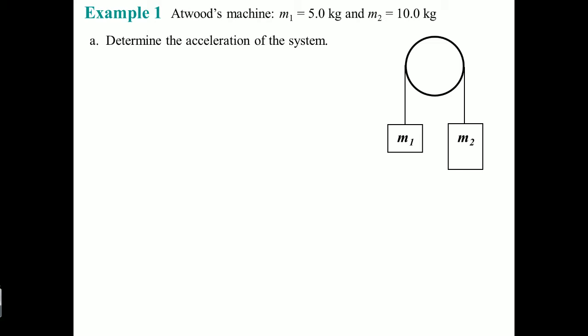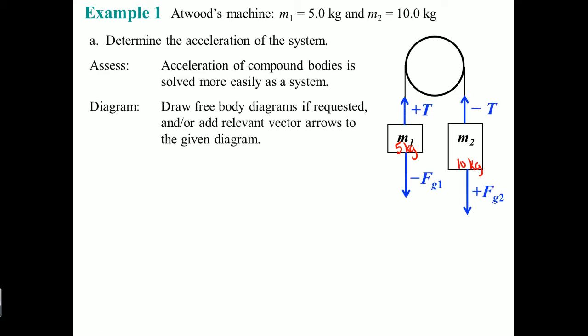Here we see that block 1 is 5 kilograms, and this is 10 kilograms. If you let this go, you're going to see how it's going to fall. The reason why I made this positive right here is because it's going to fall. This is going to be negative because this is going to go up, because it's going to fall here. So that's how I distinguish it. And remember, if I'm going to take the falling to be positive, anything above it becomes negative. So the fall down is positive.